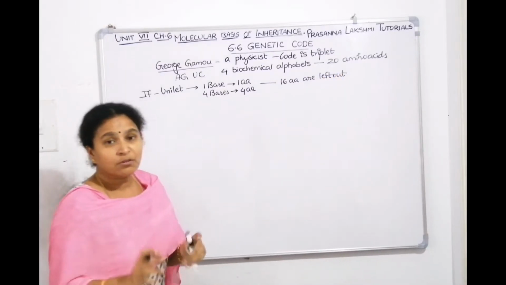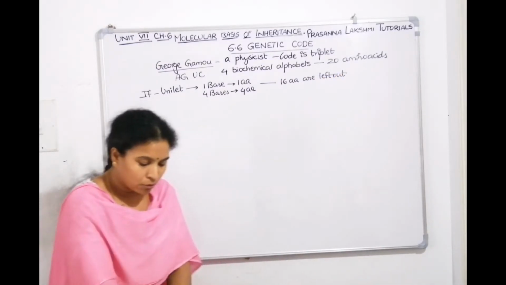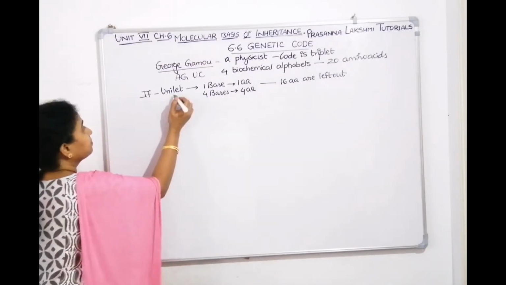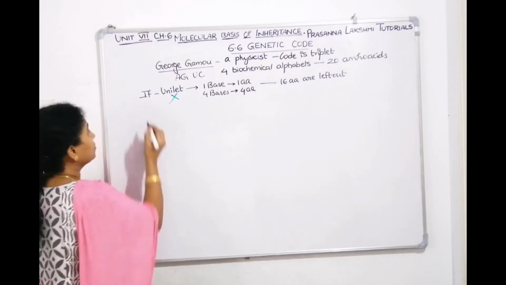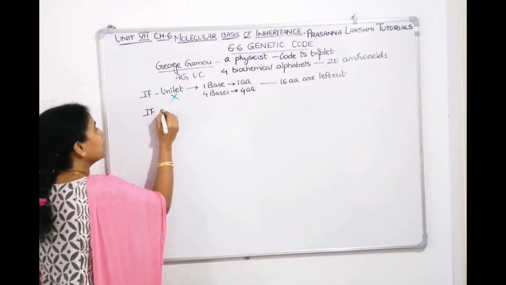16 amino acids are left out. Then he told the code cannot be unilet. Then he went to the next combination. He told, if the code is doublet,